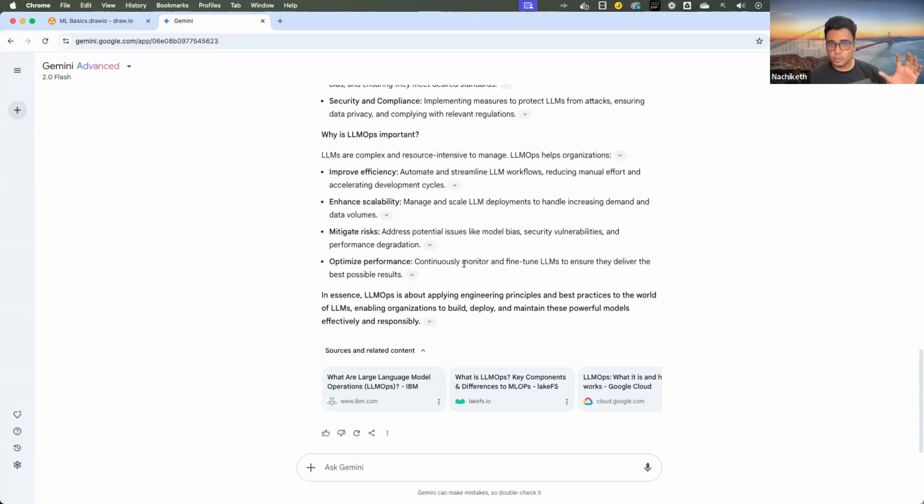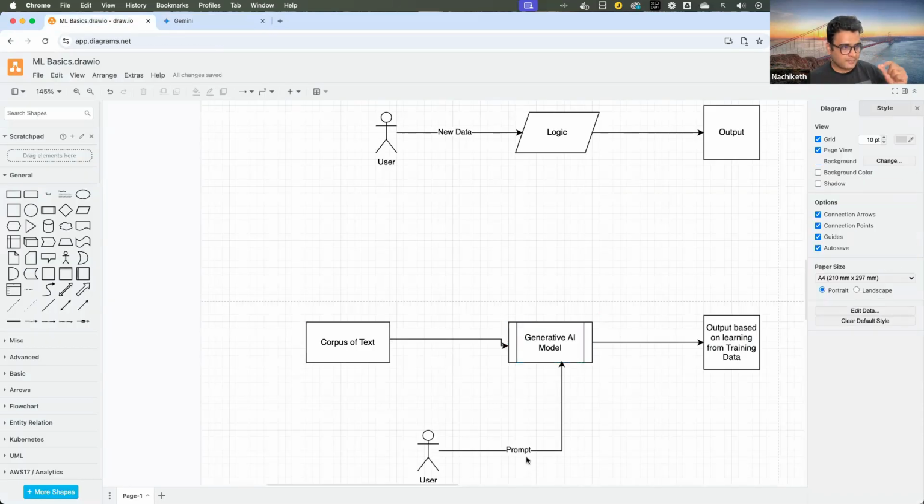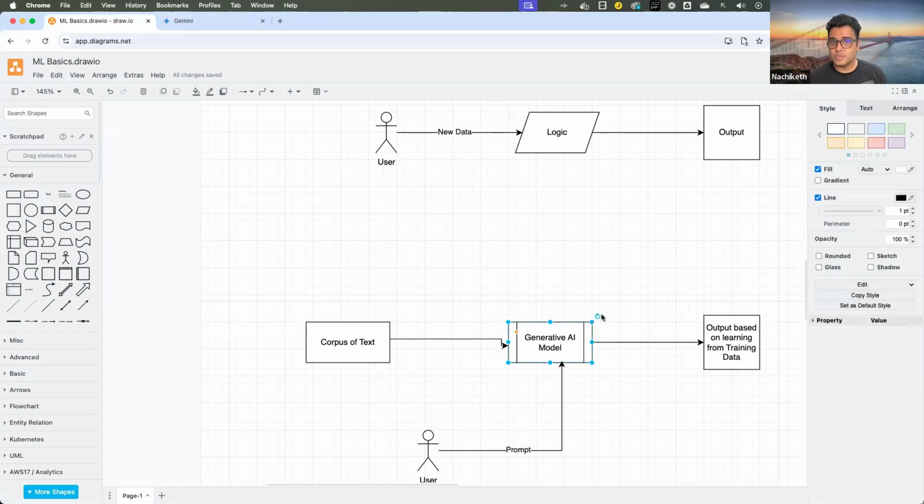Okay, now two things that I want to really highlight before we end the session. Whatever input I send as an end user is called the prompt. The output from the generative AI model may not exactly be the text that is provided in my training data, but it is based on what we have in the training data. Based on the data that we have got, it is going to generate the output which we are able to see. Hence, we call these models generative AI models, not predictive models, because they are generating new data based on the existing data.